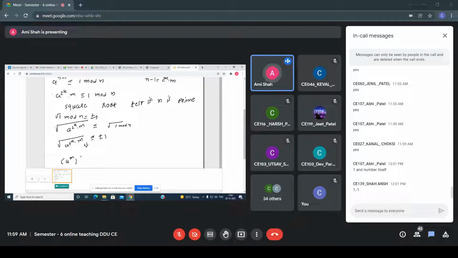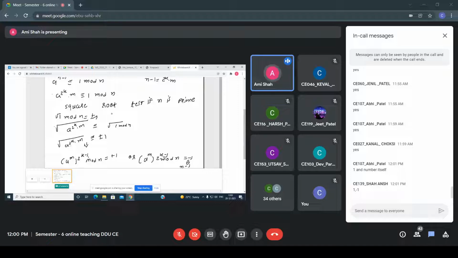So instead of that, can I write in this way: a raised to m, then 2 raised to k minus 1 mod n, that is equal to plus 1, or I can write a raised to m, 2 raised to k minus 1 mod n, that is equal to minus 1. But see, minus 1 is not in the range of mod n. So what I am doing, I am adding n. So instead of minus 1, I can say that it is n minus 1. Clear? So now here are the two scenarios that you are getting: a raised to m, 2 raised to k minus 1 mod n, is equal to plus 1 and minus 1.